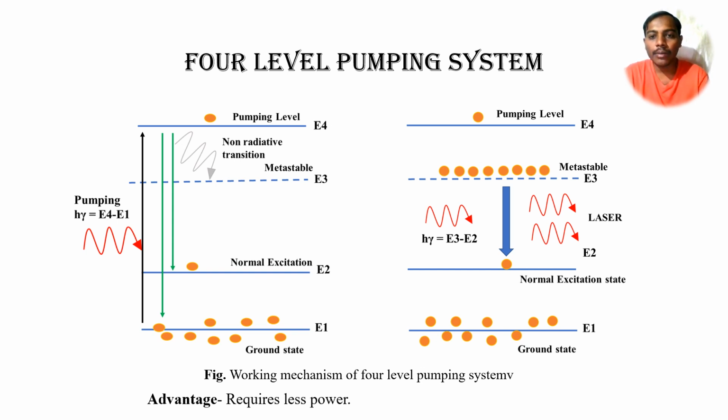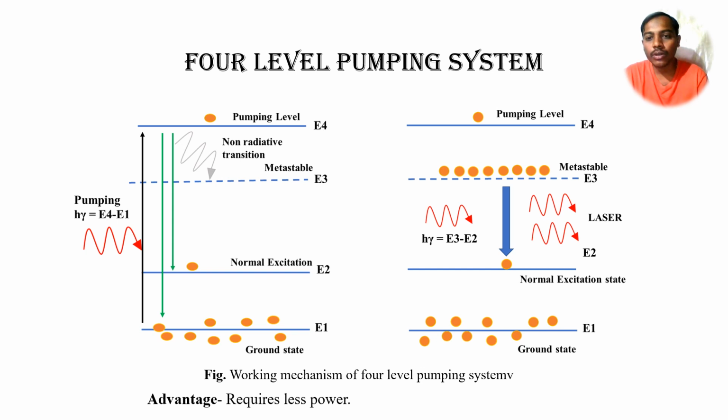Here we can see the level pumping system. Actually, using a 3-level pumping system requires a lot of power to excite the atoms from the ground state to the excited state. That problem we can overcome by using this 4-level pumping system. Initially, if we give the pumping, the atoms from the ground state energy level go into the excited state, and when they fall down, they will not fall down to the metastable state.